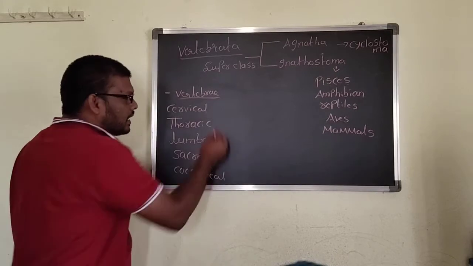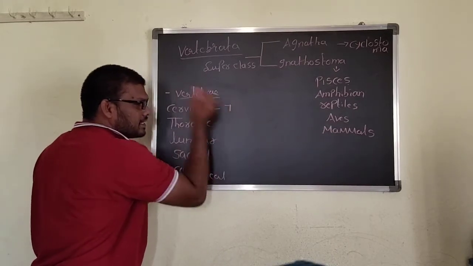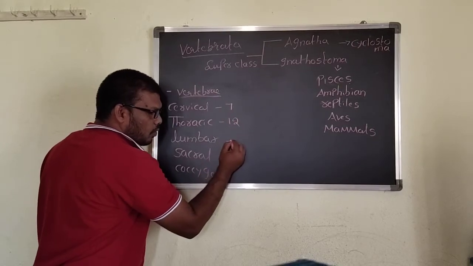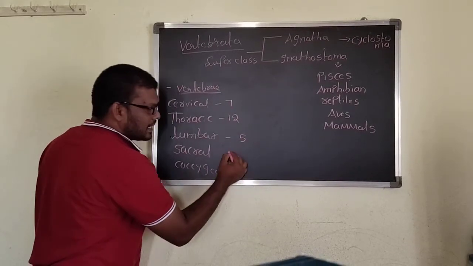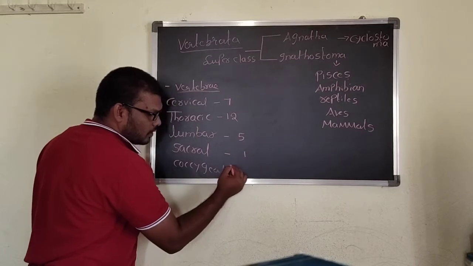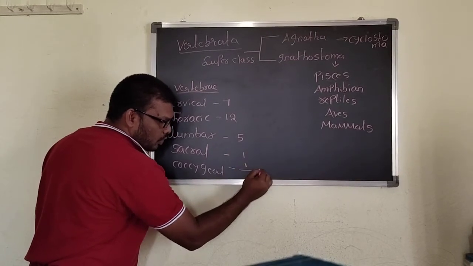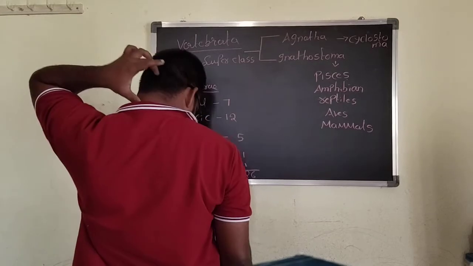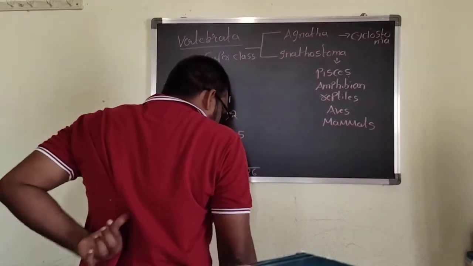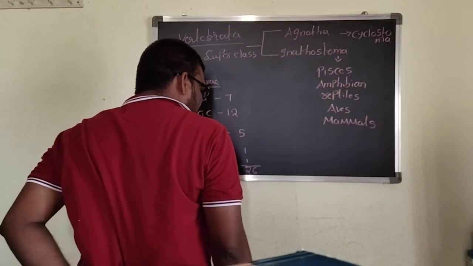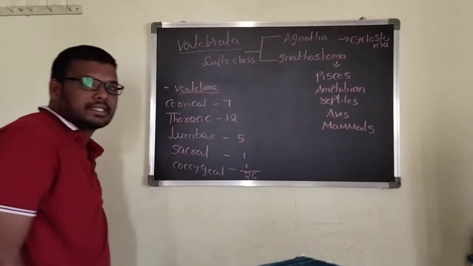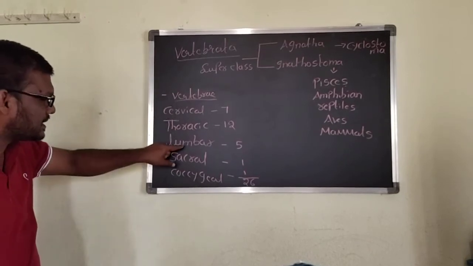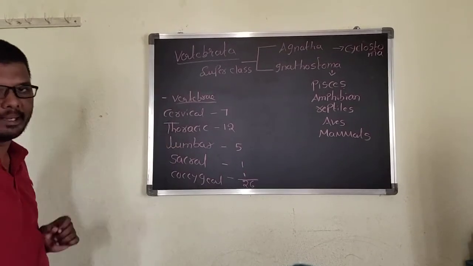See, for us, how many cervical vertebrae are there? Seven. Thoracic 12, lumbar 5, sacral 1, coccygeal 1. Totally 26 vertebrae are present. This one is the cervical, the next one is the thoracic, and this one is the lumbar, sacral, and this one is the coccygeal one. Among these vertebrae, the strongest vertebra is the lumbar vertebra.